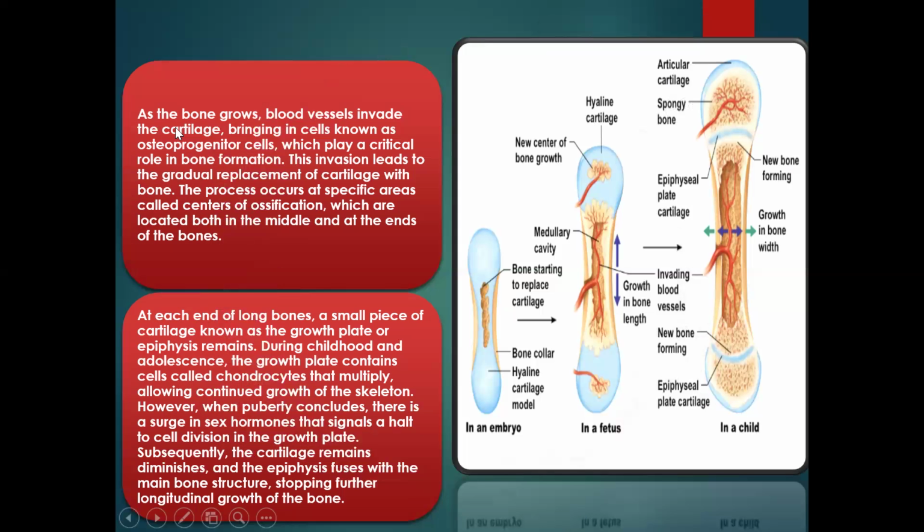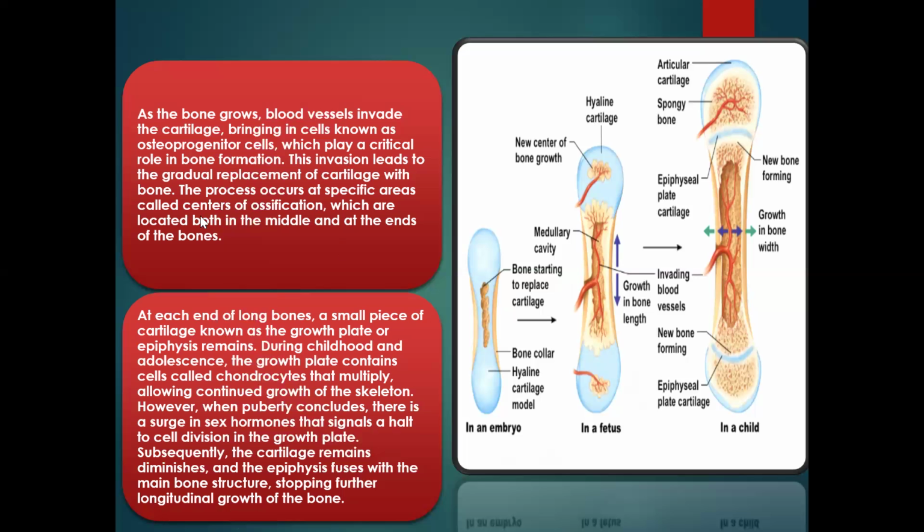As the bone grows, we're talking about the long bones now, as the bone grows from the cartilaginous model, blood vessels invade the cartilage. Blood vessels begin to invade this cartilage, bringing in cells known as osteoprogenitor cells. These are the osteoprogenitor cells here, which play a critical role in the bone formation.